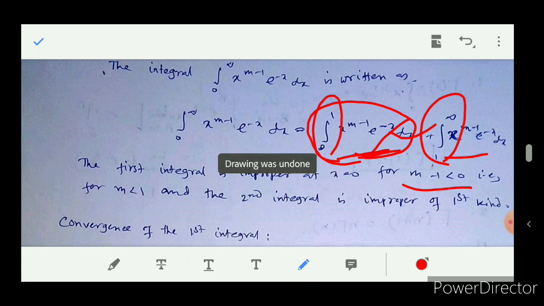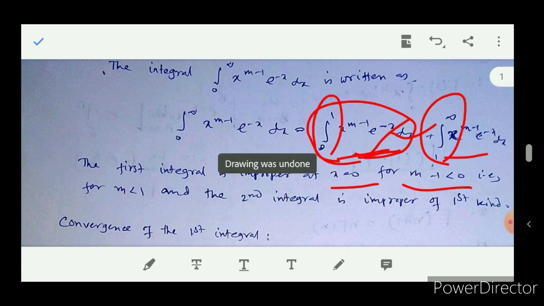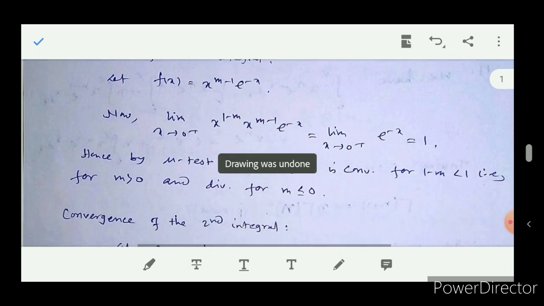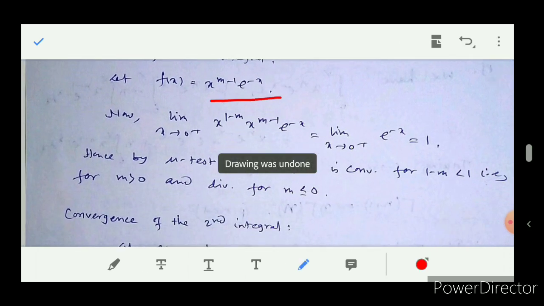Okay, now to test at x equal to 0, we will use the mu test. Simply let f(x) equal to the integrand, which is certainly positive for x greater than or equal to 0, because the limit of the integral is 0 to 1. Now limit x tends to 0 plus of x to the power 1 minus m.